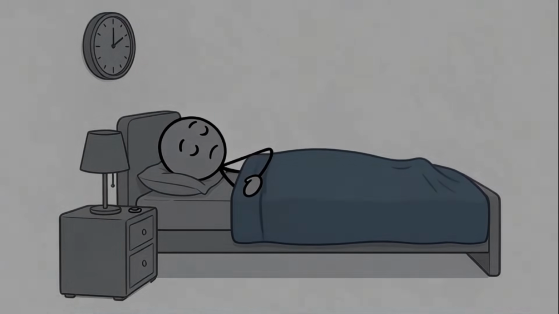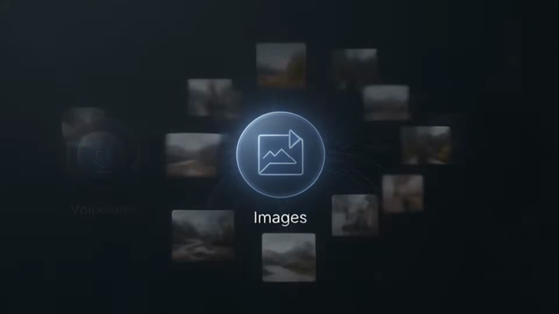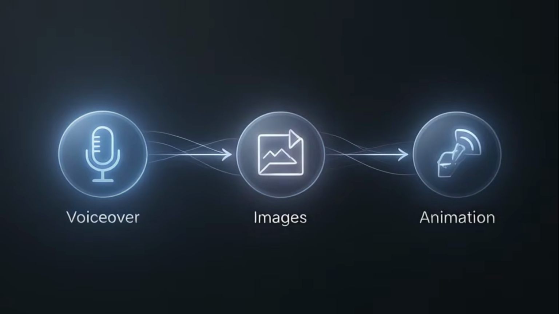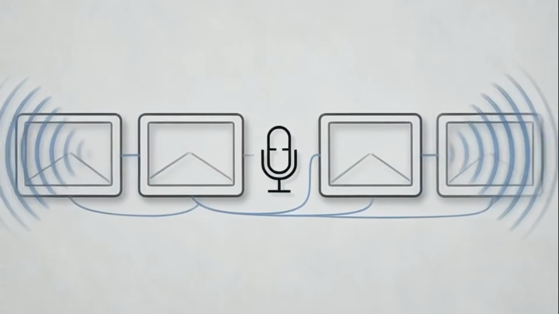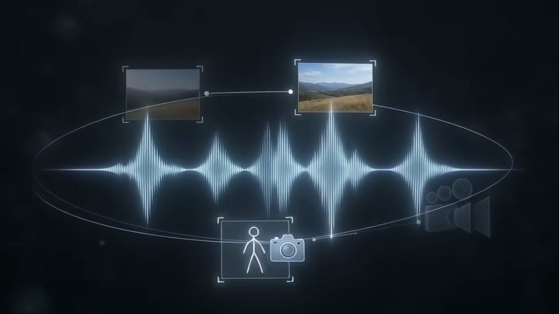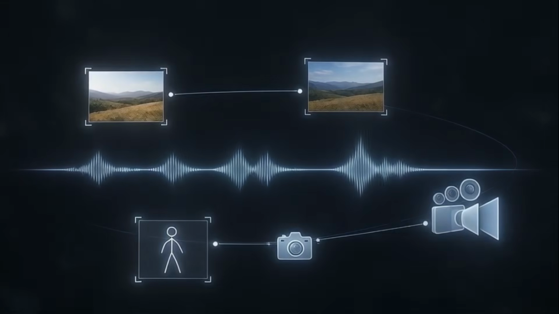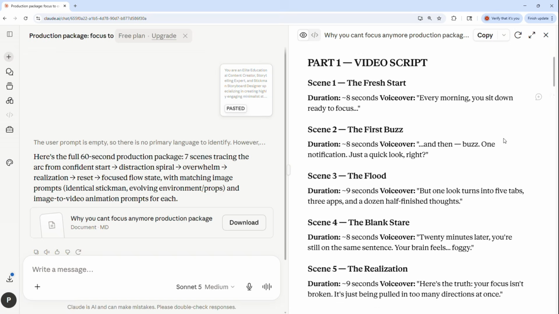Before we generate any visuals, let's create the foundation of the entire video first, the voiceover. Most people jump straight into creating images. I prefer generating the narration first, because the voiceover becomes the blueprint for every scene that comes next. Every image, animation, and camera movement is timed around this narration. That keeps the pacing consistent and saves hours of re-editing later. Now, let's generate it. Copy the narration you generated in Claude.